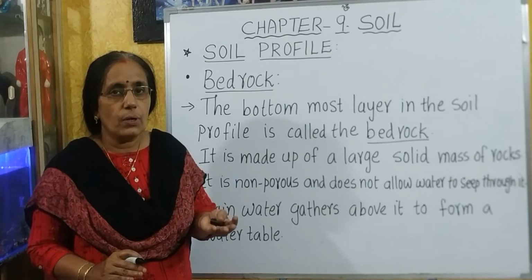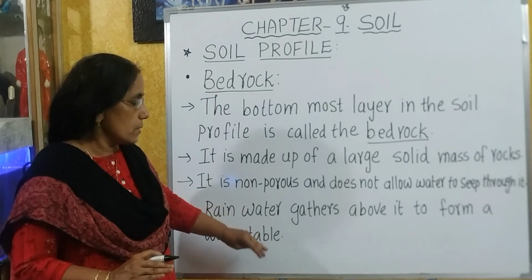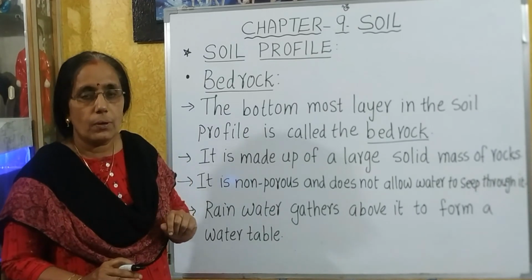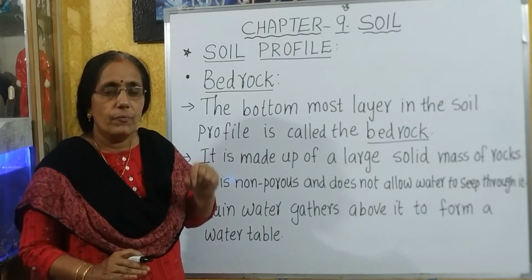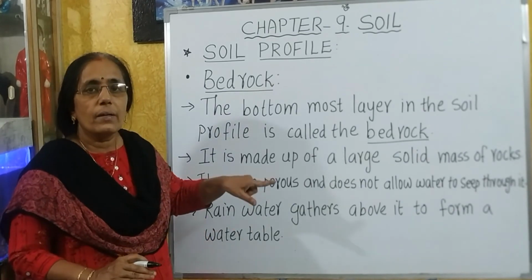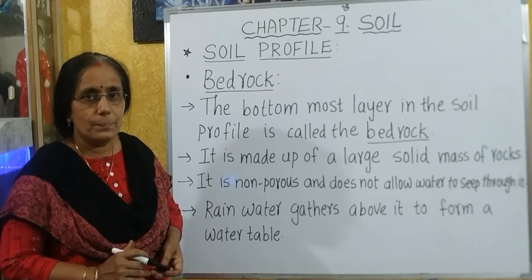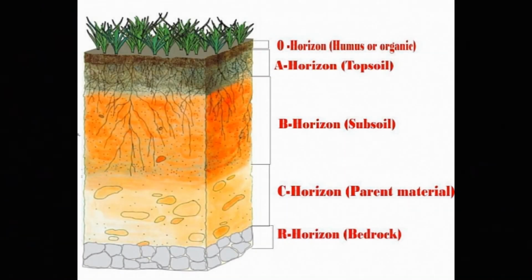So we get the groundwater from the water table just above the bedrock. When we dig a well, we get the groundwater from this water table where the rainwater gets collected above the bedrock. Now let's have a look at the diagram of the soil profile.